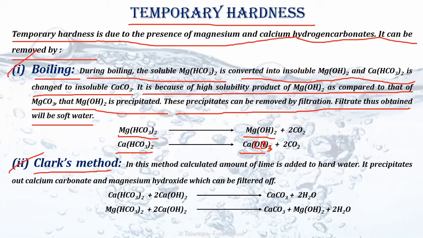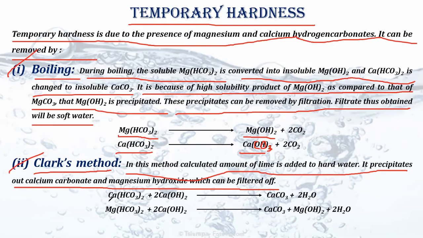Next is Clark's method. Now here in Clark's method, in this method, a calculated amount of lime is added to hard water. It precipitates out calcium carbonate and magnesium hydroxide, which can be filtered out. Similar type of method is being done, but here instead of boiling we are adding lime. Lime means calcium hydroxide, right?